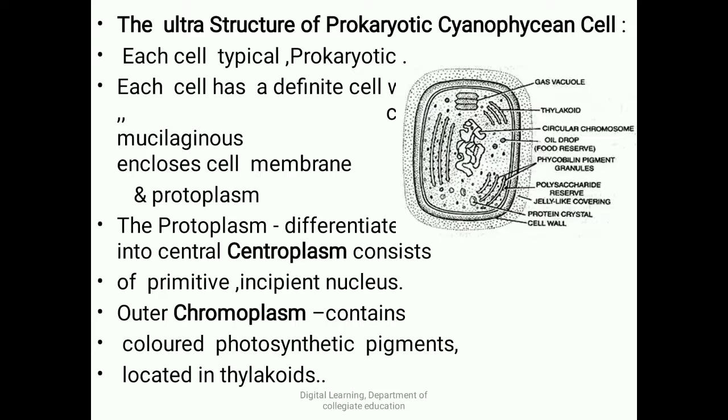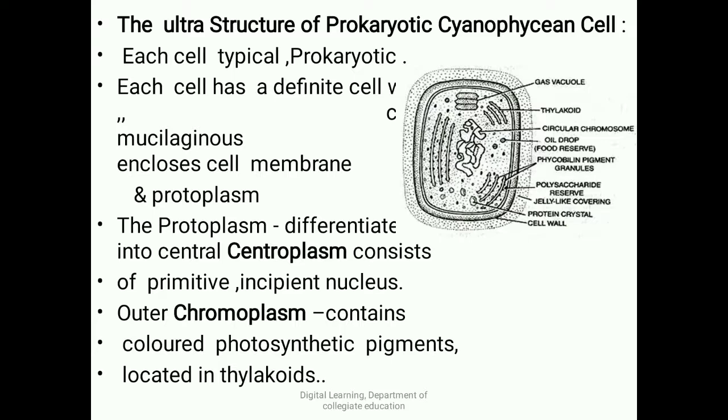Here each cyanophycean cell is a typical prokaryote. Each cell has a definite cell wall with cell membrane, a mucilaginous sheath, and it encloses protoplasm.